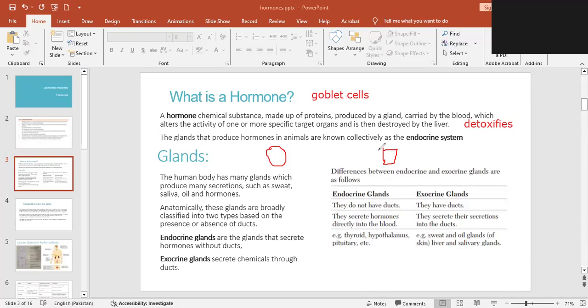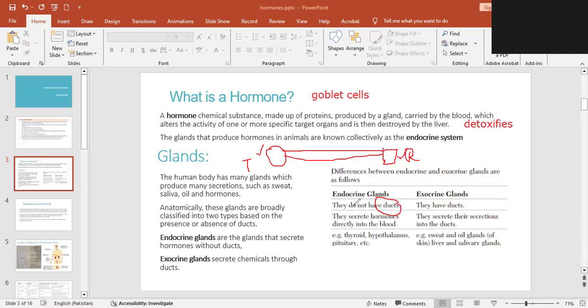Either it is connected directly, so there must be a pipe or a tube connecting this part of the body with the target part, where the chemical is being released. Either they are connected directly with each other through a pipe or channel. That is known as a duct.